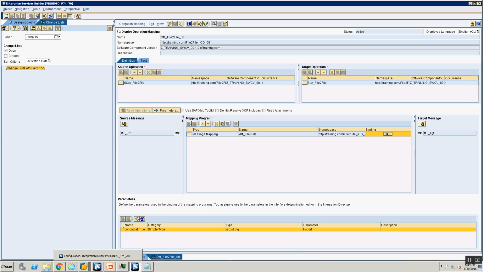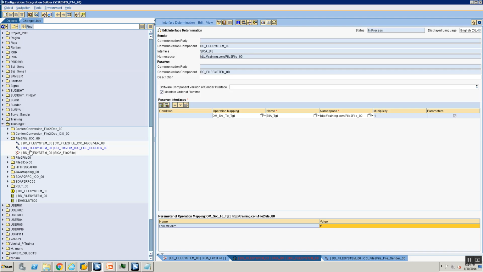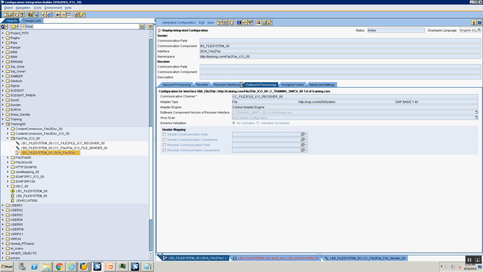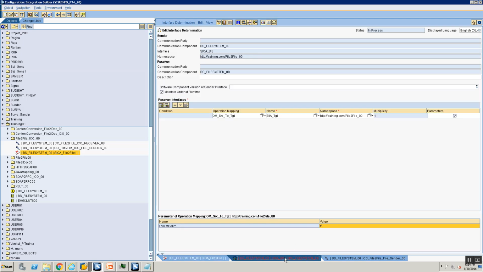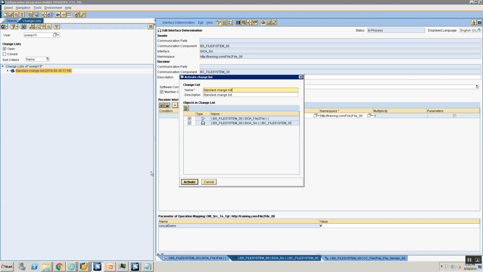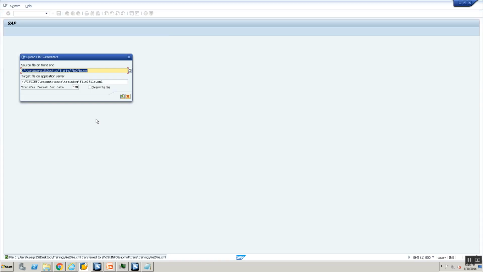So now I'm going to go ahead to my integrated configuration. And where's my integrated configuration? File-to-file ICO00. Now in my integrated configuration, go to the receivers interfaces, and you see it automatically tells you, hey, what value do I provide here? All right. So I provided it as hash at both the places. I'm just going ahead and activating my change. And now I'm going to go ahead and upload my file-to-file ICO, and my file is written.